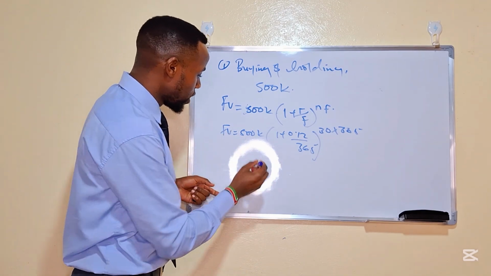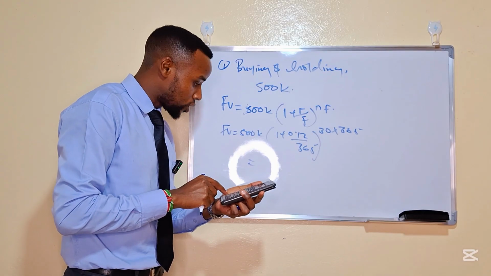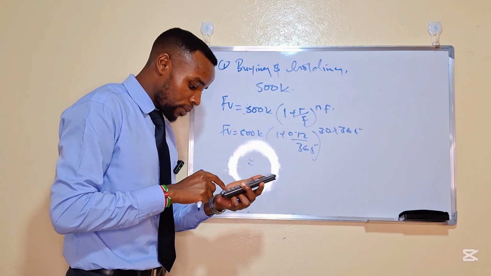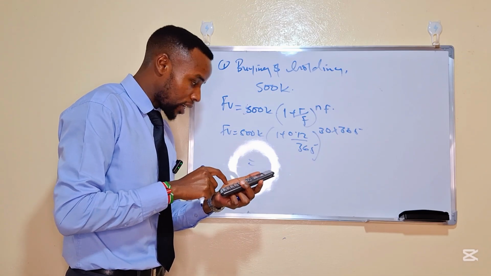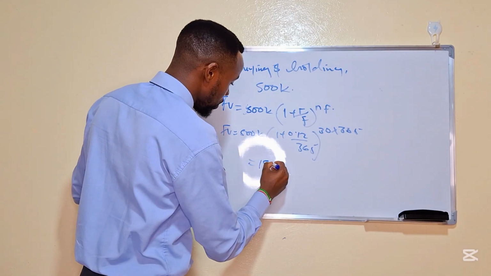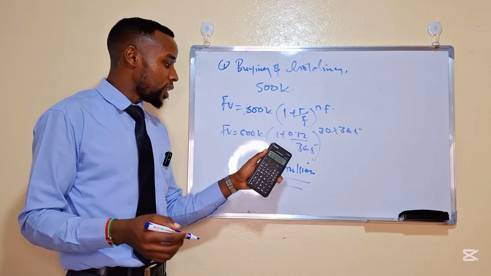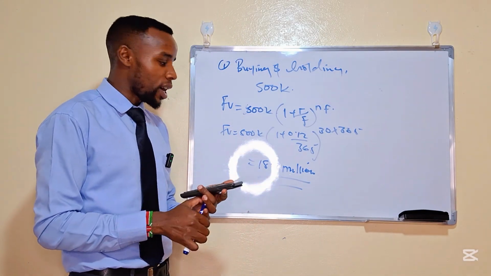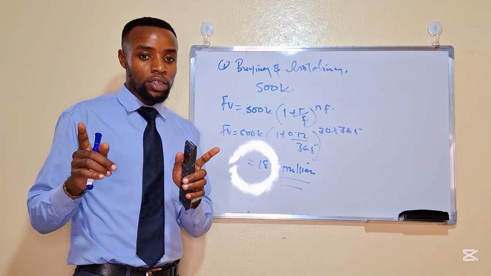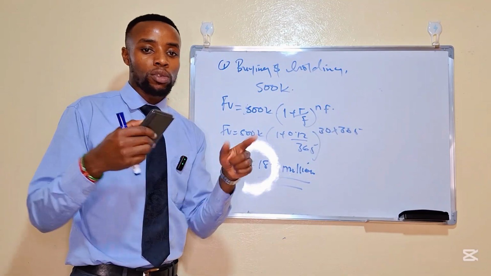Now, if you do this calculation, let's do this very fast. So this one is 0.12 divided by 365 plus 1 raised to power 365 times 30 times 500,000. So this one is going to be roughly 18.3 million. Now, you see, what has this person done? This person deposited 500,000 and decided not to withdraw the interest. So you reinvested the interest in the same money market fund account instead of withdrawing.